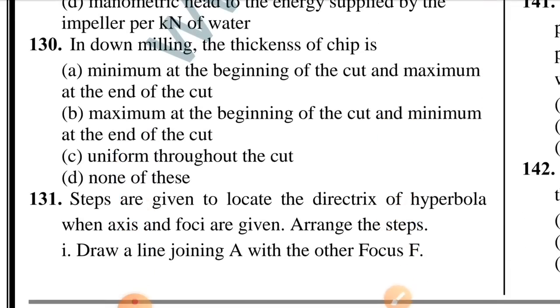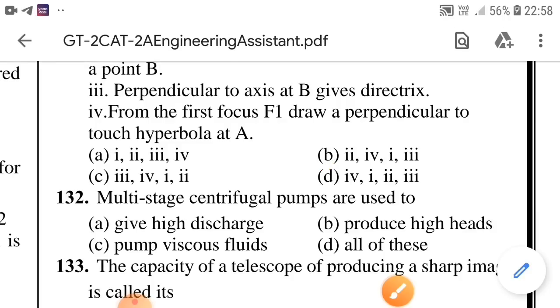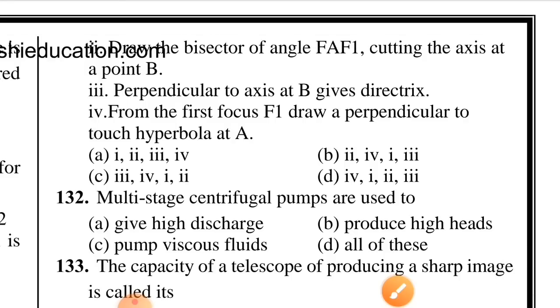Question number 130. In down milling, the thickness of the chip is. Option B is correct, maximum at the beginning of the cut and minimum at the end of the cut. Question number 131. Steps are given to locate the directrix of hyperbola. When axis and foci are given, arrange the steps. Option D is correct, 4, 1, 2, 3. Question number 132. Multi-stage centrifugal pumps are used to. Option B is correct, produce high heads.